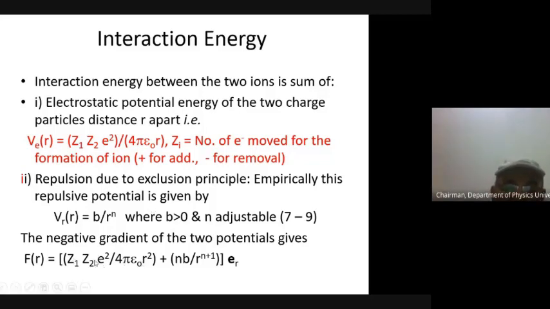So this is the force associated with the electrons participating in the bonding. But this number B or Rn, n plus 1, here it was Rn, and it gives us this equation. If we take the derivative of this, we will reach here. Am I right? In this way, we move between the forces and potentials.